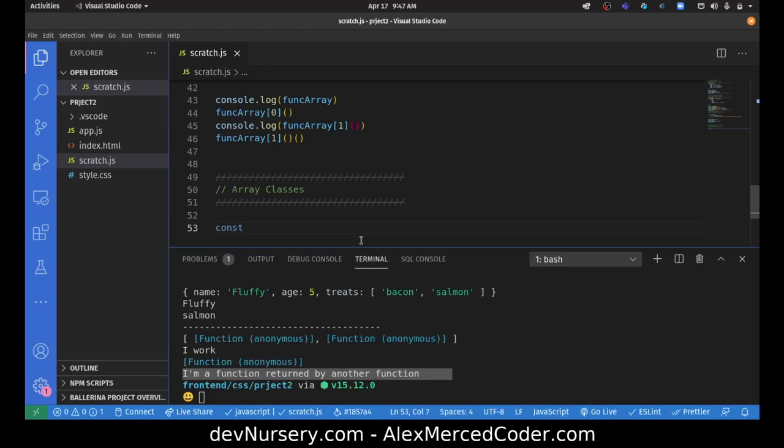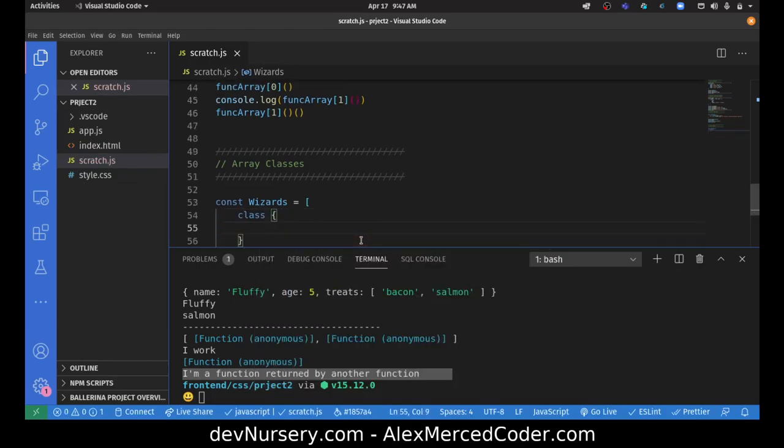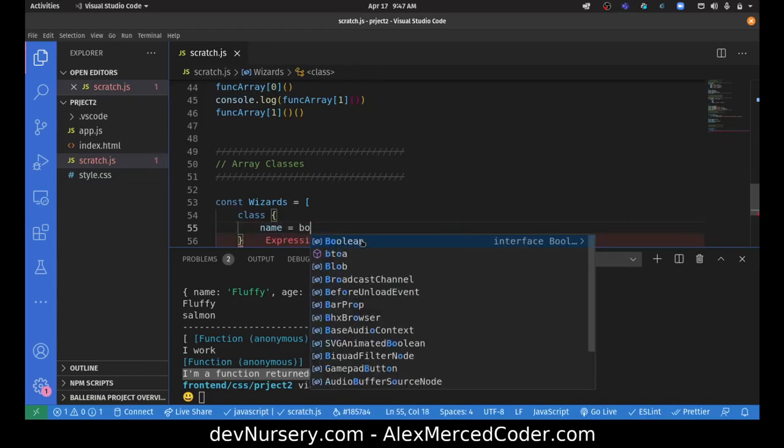Okay, so const, we'll say wizards. Okay, and we'll just say an array, and then you can just do this class, and you know you can just say name equals Bob.